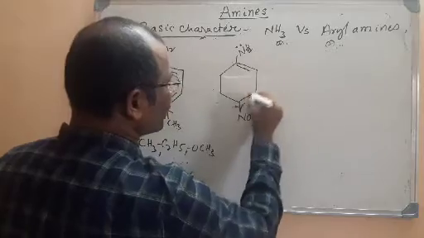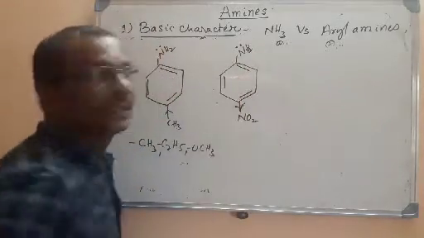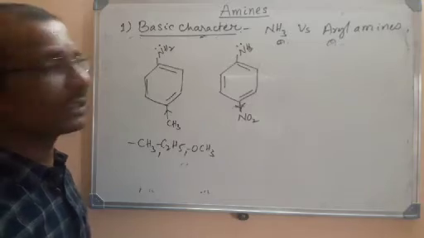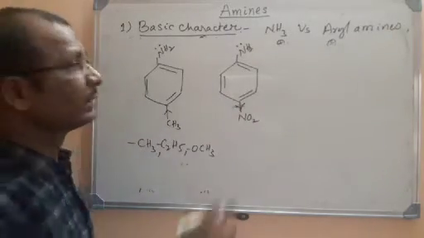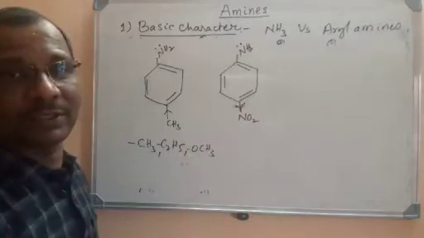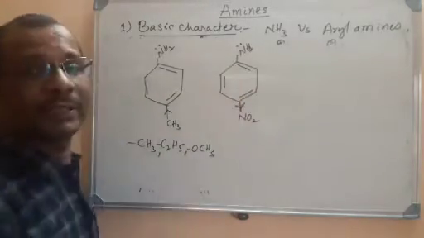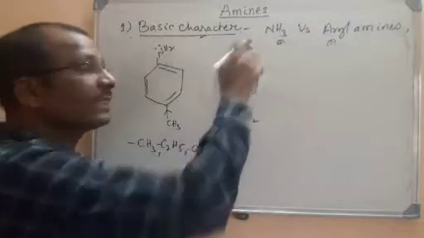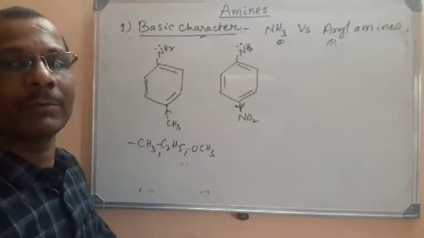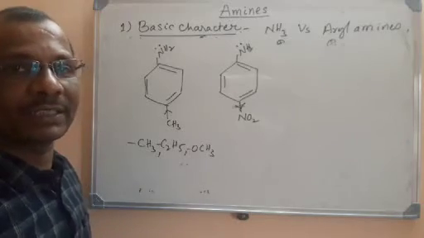So here we have to put the double bonds. So here electron withdrawing groups are there. Electron withdrawing groups, what is their role? They will decrease the electron density on the ring. They will take the electrons. As a result, electron density will be decreased and the electron pair will be less available for donation. So less availability of electrons makes it less basic.